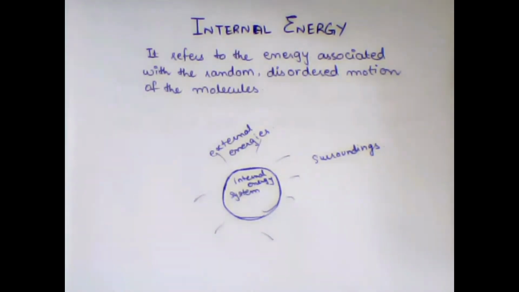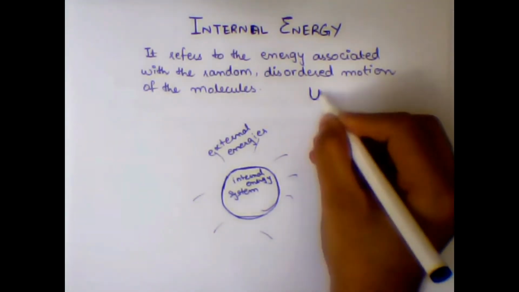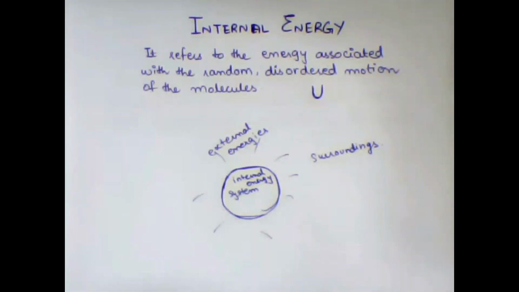Right? So I think this is a very simple explanation of internal energy. Internal energy is denoted by capital U. This is the widely used denotation for the internal energy.